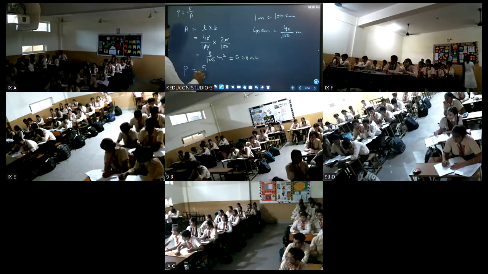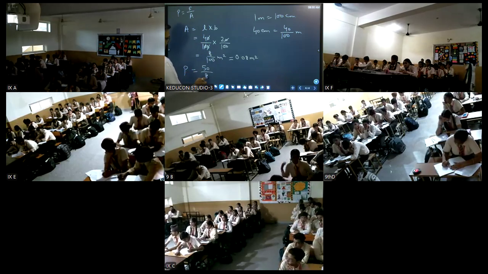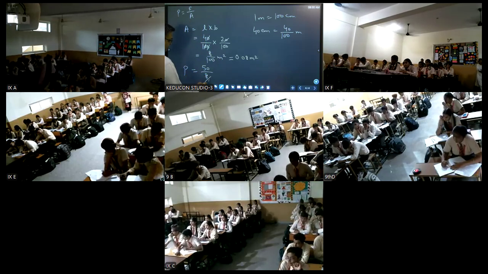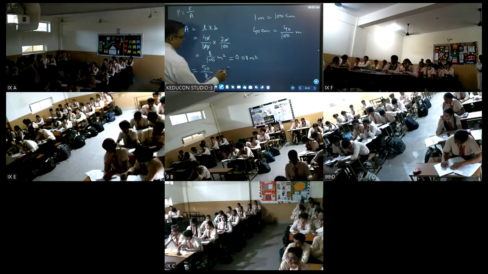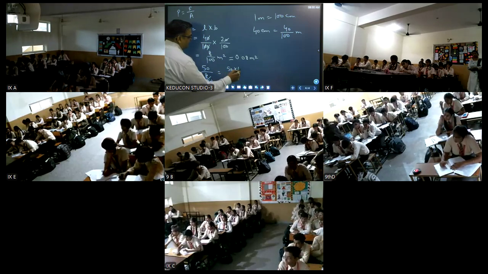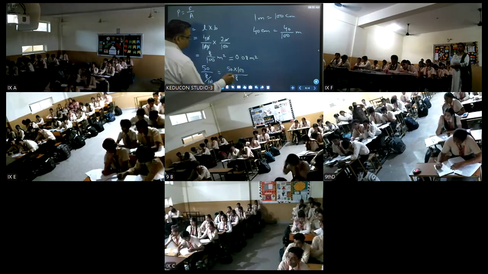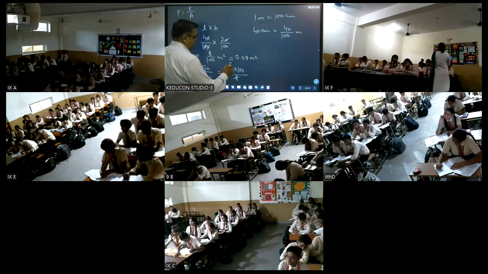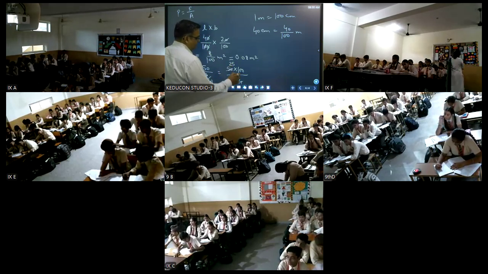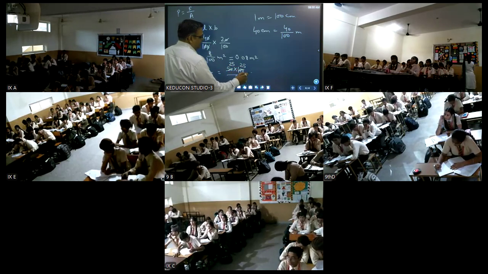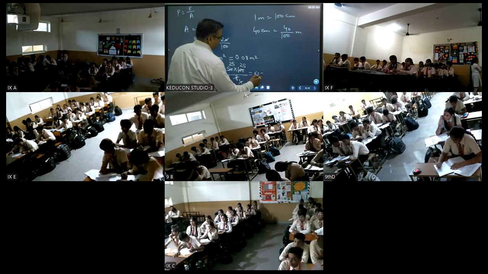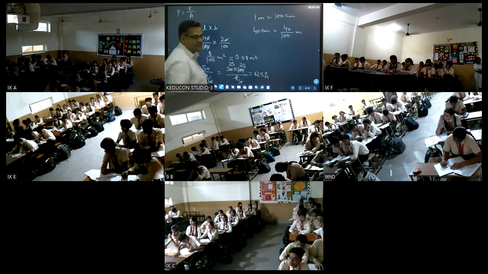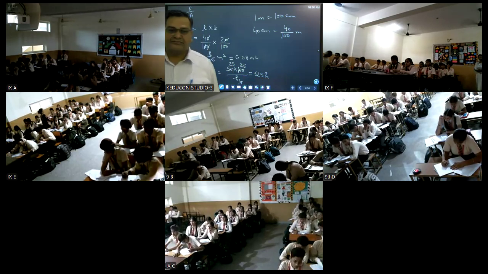Force was 50 Newton upon 8 by 100. So when simplified, 100 will come into the numerator. So this comes out to be 625. Clear, students? Is it clear?